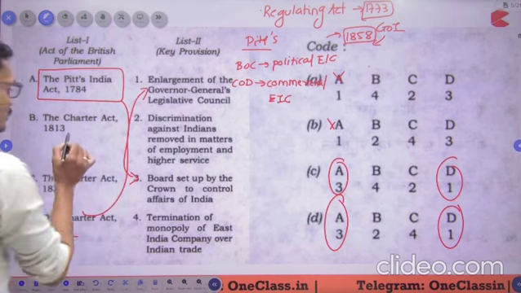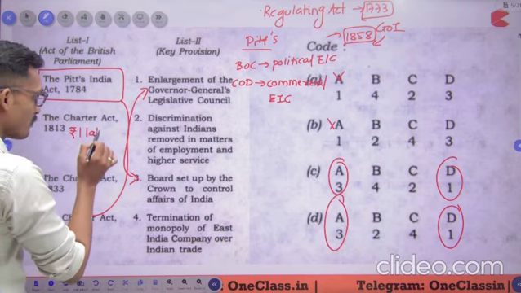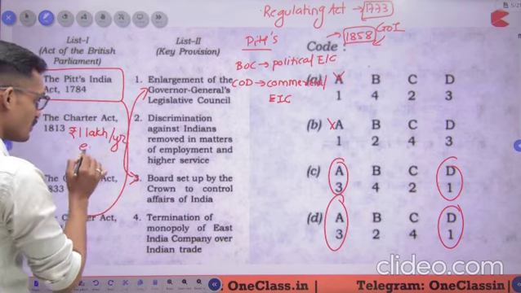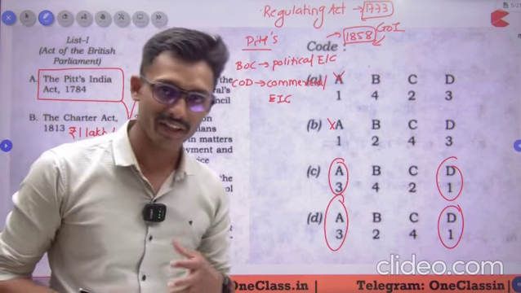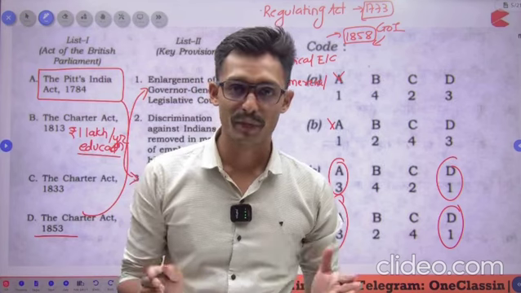Now the Charter Act of 1813. You all know, as per the Charter Act of 1813, 1 lakh rupees were to be set aside per year for the promotion of education in India. Then afterwards there was this question whether to promote vernacular education, that is, whether to promote Orientalist education or Anglicist education. There was this particular difference, correct?